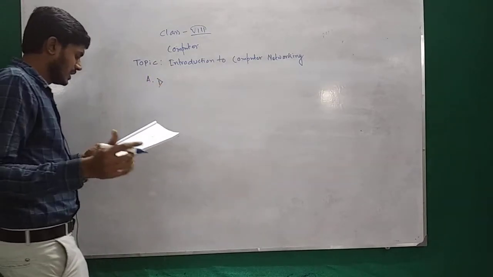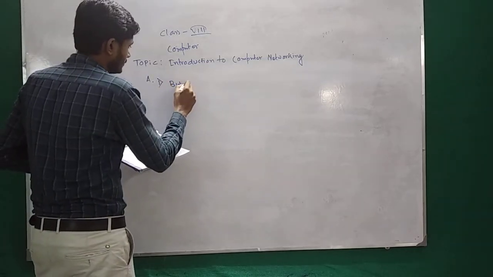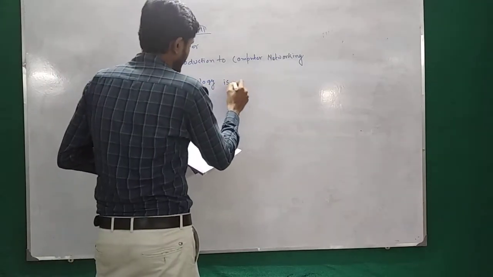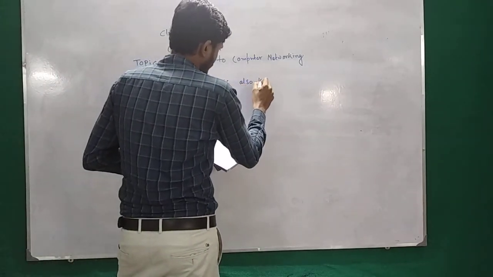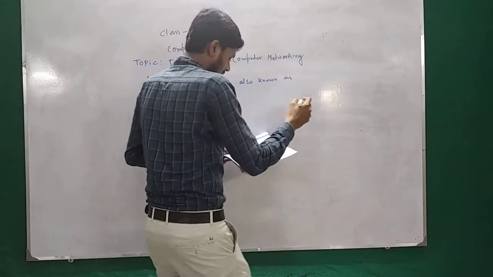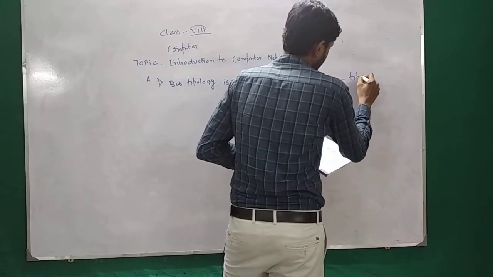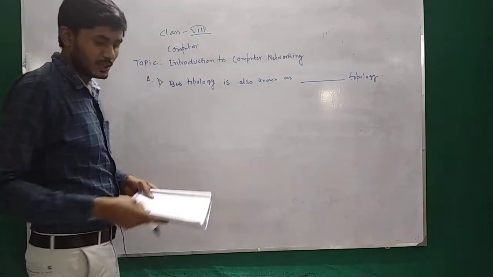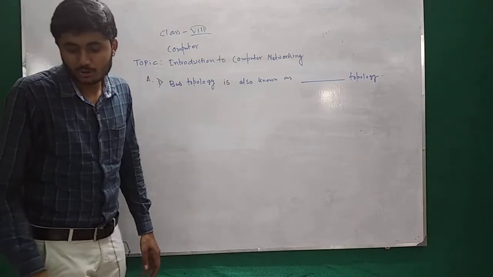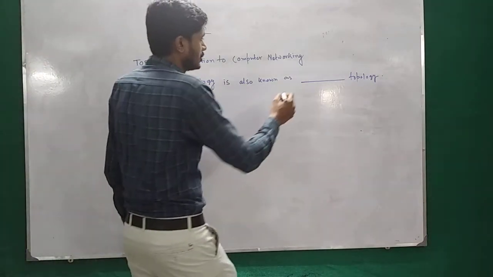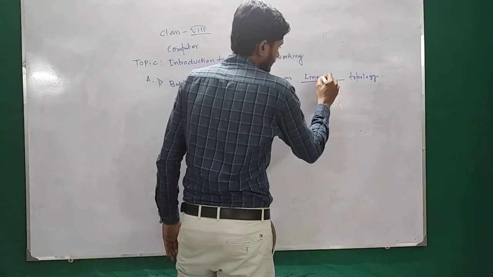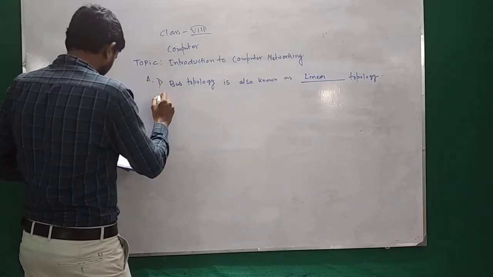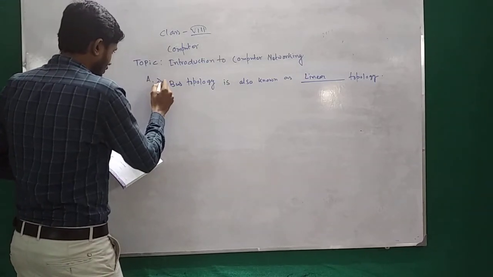First question is, bus topology is also known as dash topology. So bus topology is also known as linear topology. LINEAR, linear topology. Next one, the largest example, second one. So A, B.